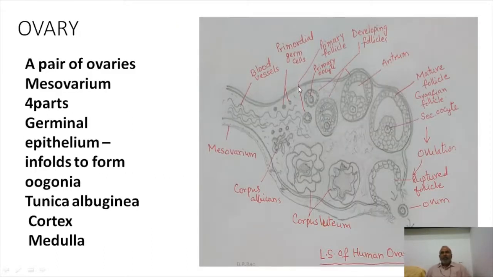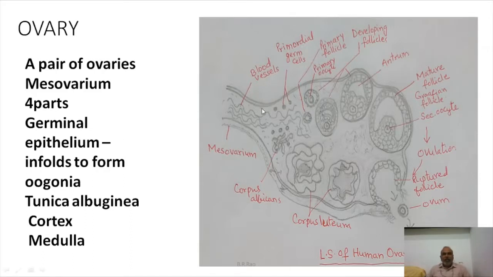Now, in order to understand the oogenesis process, we must have some basic knowledge of the ovary. So let us see the structure of the ovary. There is a pair of ovaries situated in the lower and dorsal abdominal region on either side of the vertebral column or dorsal aorta. Each ovary is tied up to the dorsal abdominal wall by means of a mesentery that is called mesovarium. Mesovarium is a mesentery with which the ovary is fixed onto the dorsal body wall.